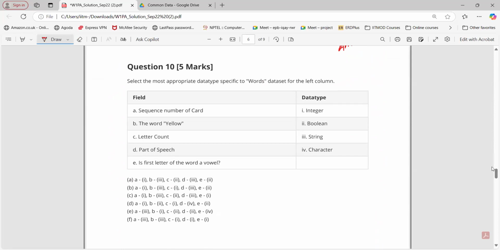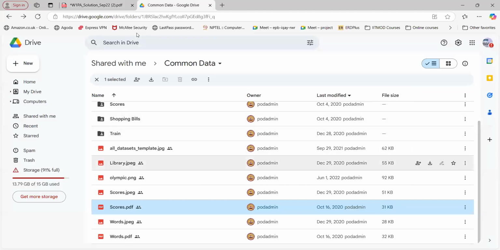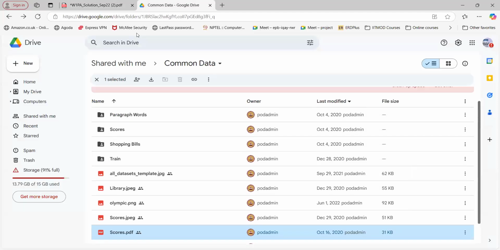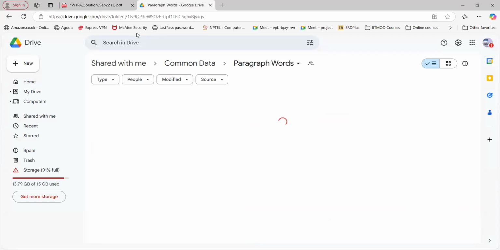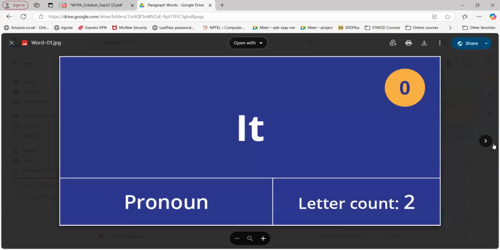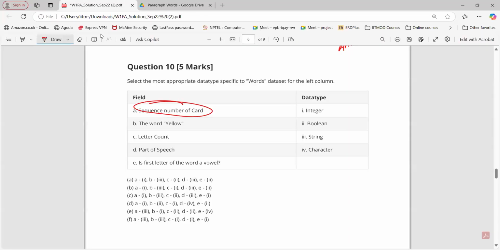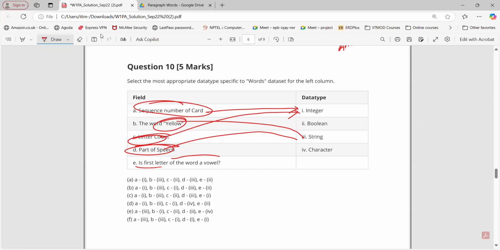So words data set, the left column, sequence number of card. What is the sequence number of card here? Yes, so 1, 2, 3, I think. So 0, 1, 2, 3. That is integer, right? So sequence number of a card is what? Integer. What about the word yellow? String. Letter count? Integer. Part of speech? String. Is the first letter of the word a vowel? We're asking a question. Boolean data type. Character, sir? No, no. Boolean. Why, sir, is it?